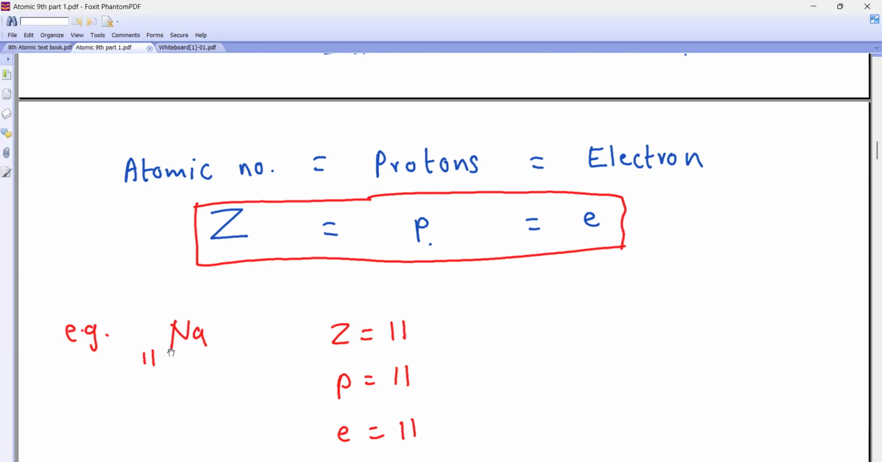Okay. Sodium 11 means what, beta? How much atomic number does it have? 11. Proton is also 11. Electron is also 11. Now we go to the next part.